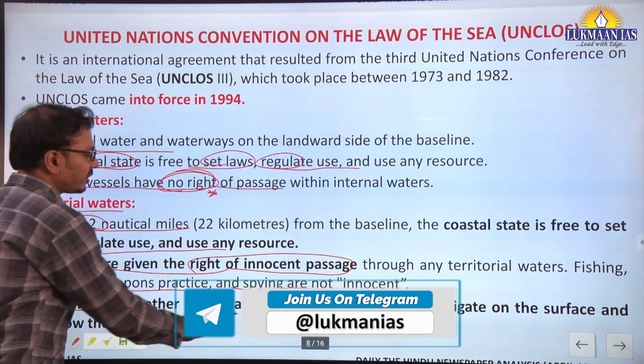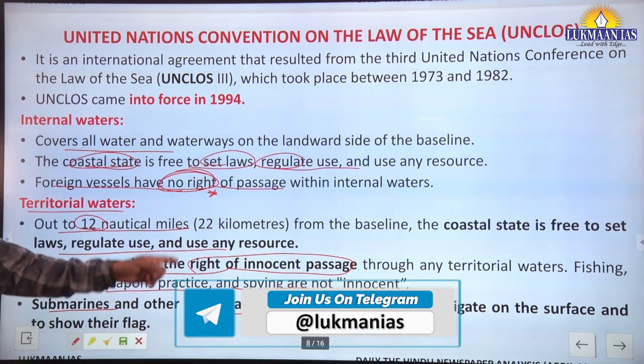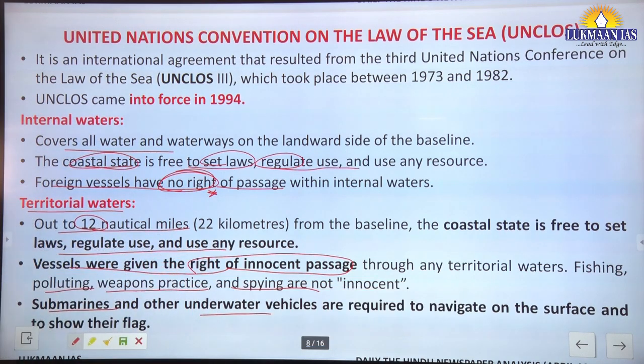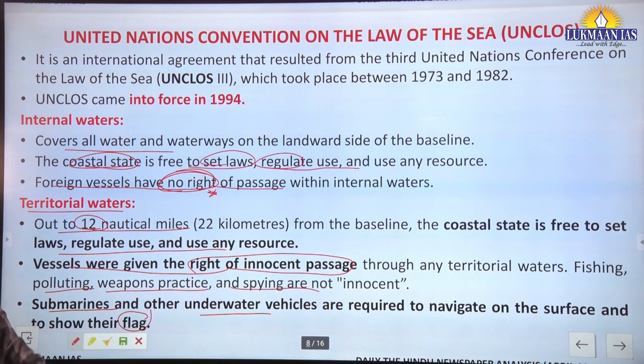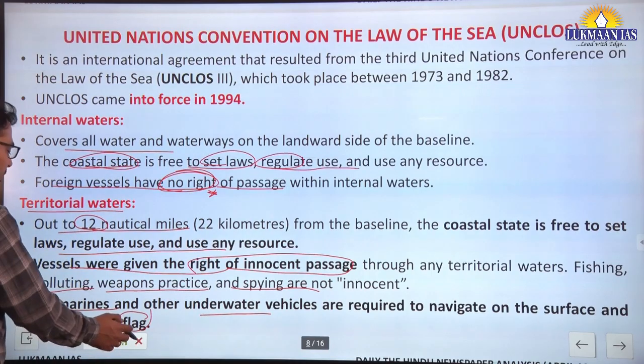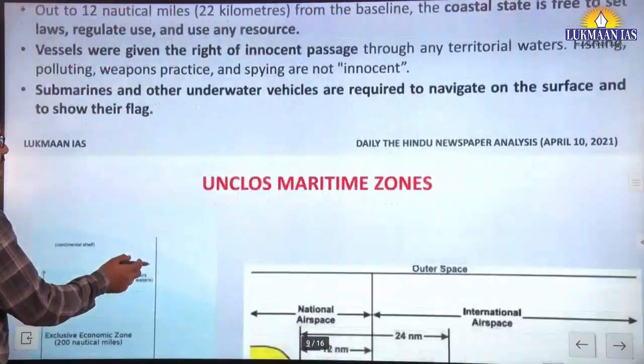Submarines and other underwater vehicles are required to navigate on the surface in this zone by displaying the flag of their country. Okay, this is how the territorial waters extend, up to 12 nautical miles from the baseline.